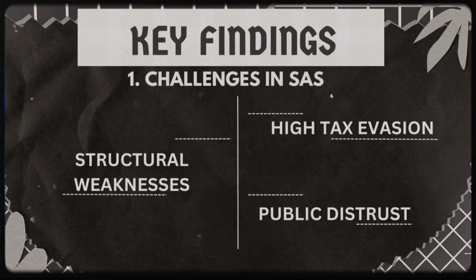Now, I will discuss the key challenges in implementing the self-assessment system (SAS) in Malaysia and potential solutions. Despite the improvement in tax compliance strategy, Malaysia still faces significant tax evasion. High-income individuals, as revealed in cases like the Pandora Papers, continue to exploit loopholes to reduce their tax obligations. Additionally, the SAS model relies heavily on voluntary compliance, making it vulnerable to income underreporting and excessive deductions. Weak enforcement mechanisms further contribute to tax evasion, allowing taxpayers to manipulate the system.